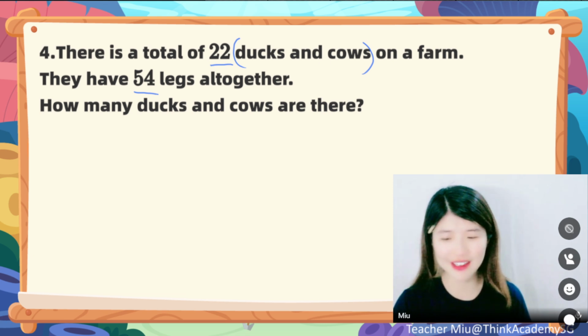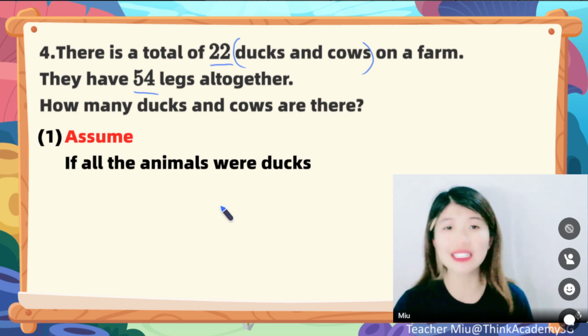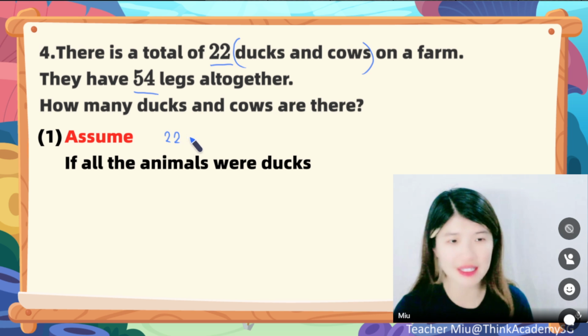Currently I don't have any correct answers. First, let's just assume everybody is a duck. So if we have 22 ducks, how many legs shall there be? Oh, well done, Aaron. Yes, each of those has 2 legs, right?